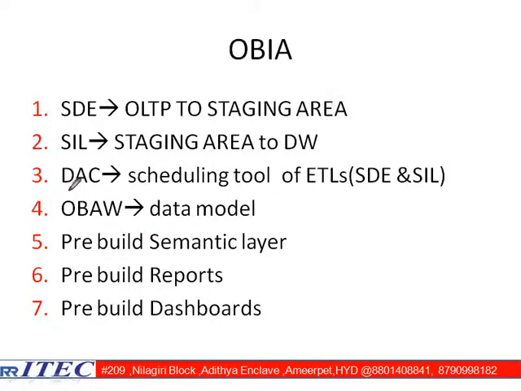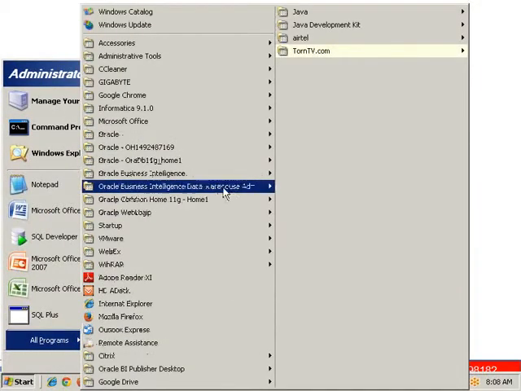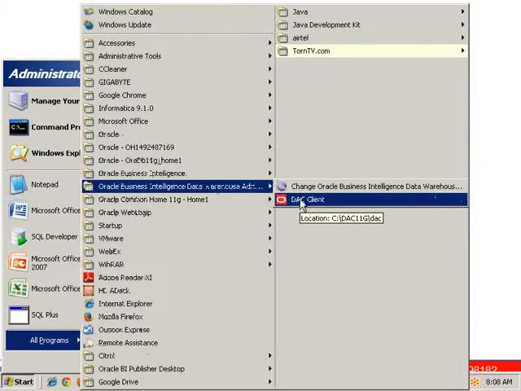Now, DAC is, we want to run these things properly. First this one, second this one. Like this, to run properly I require one tool that is called DAC. DAC is a scheduling tool of ETLs. That is, your SDEs and SILs we are going to run with it. DAC is a scheduling tool. We are going to use DAC for scheduling.